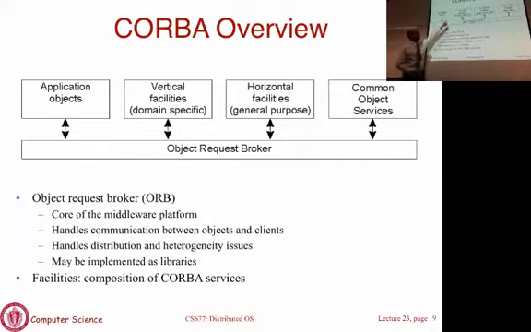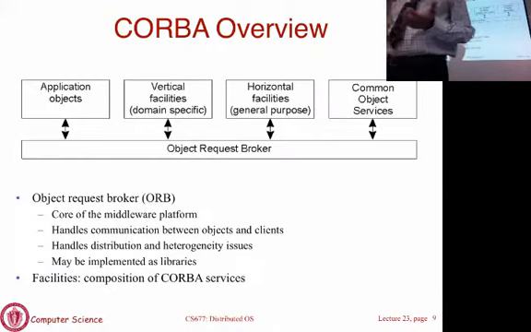Those boxes there are various services that the middleware provides for applications that are written on top. And so these are application objects. Those are all objects that the middleware itself provides, and objects communicate with one another through the ORB layer. That is the interface that is used. It's the core of the middleware platform, handles communication between objects and clients, and this layer could be implemented either as a library or as a separate process. And we'll see what services Corba allows you to use when you design your own application.